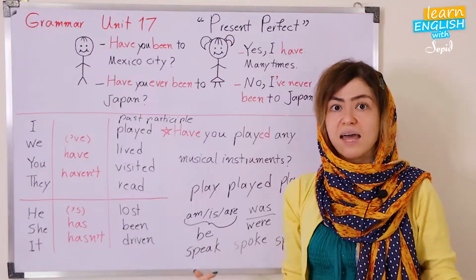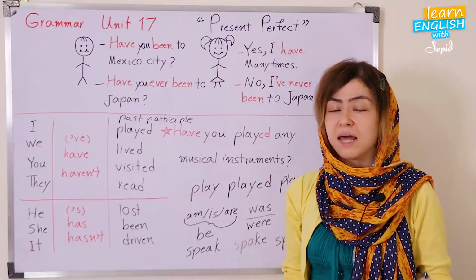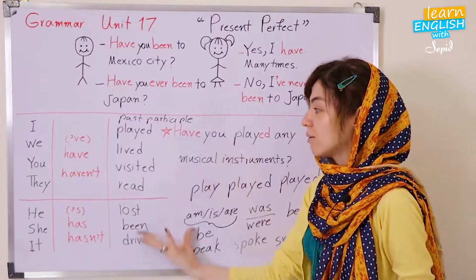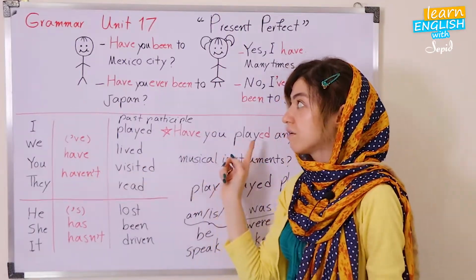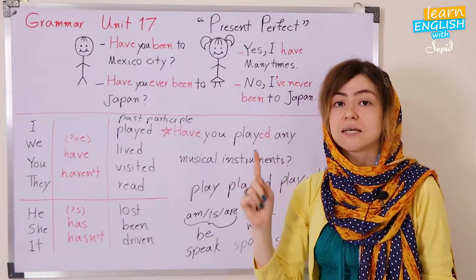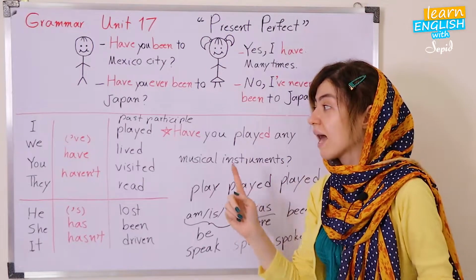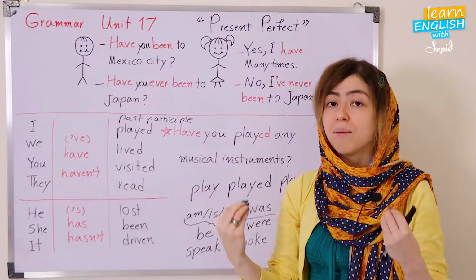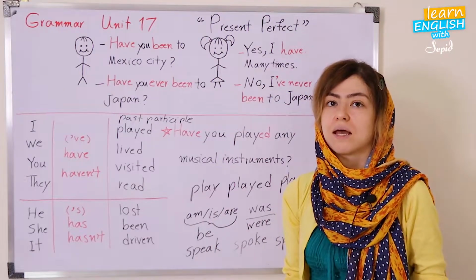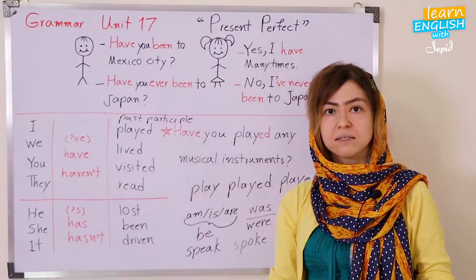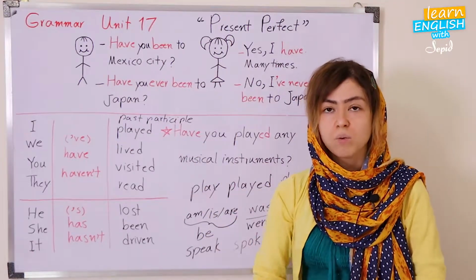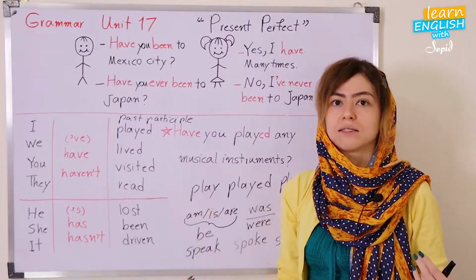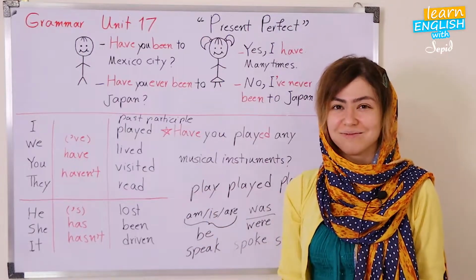I can say, yes, I have, okay? I've played the guitar, like this. So I'm talking about my experience. That was all about this part, and hope that you learned the formula. Remember, in present perfect, we need have or has. They are necessary. And the use of that is commonly for our experiences. So the experiences that we had in the past, and now we're going to talk about them. When we are not telling the time of that, we say, okay, I had that experience. That's it.